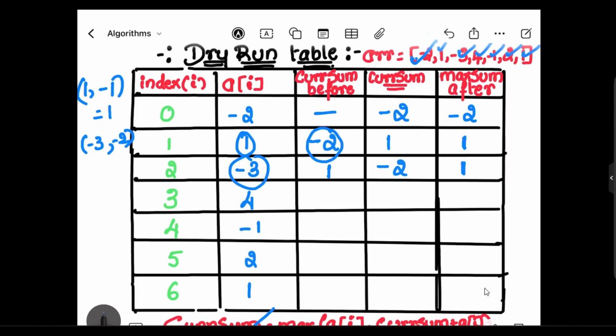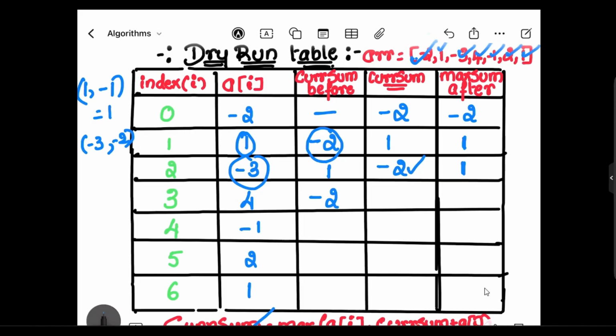Next, maximum sum, again we have to consider. This time it would be -2. The current sum before is -2, right? So we will be going with -2 here. Current sum before it is -2, we'll be considering -2. So again we will be applying the same formula here.